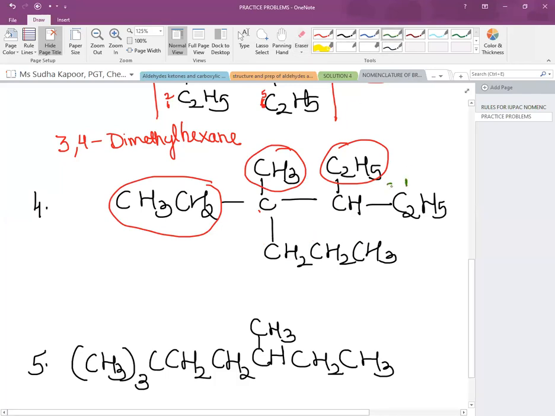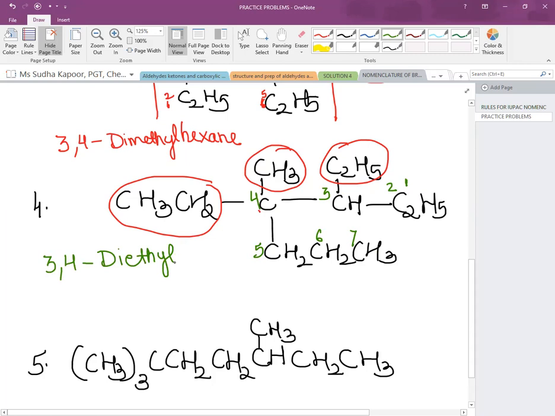It is 1, 2, 3, 4, 5, 6, and 7. In this type of numbering, the total is of 7 carbons, and the branch is present on 3 and 4 it is ethyl, 3, 4 diethyl.